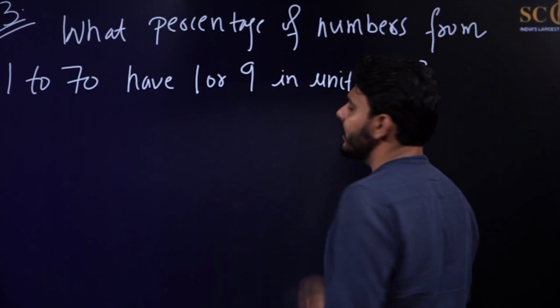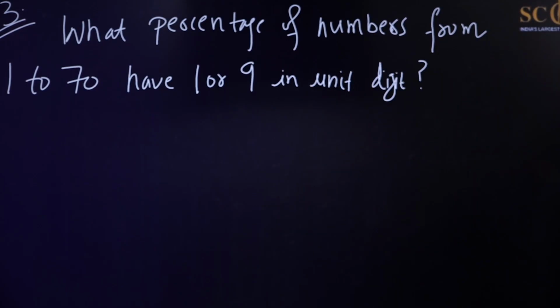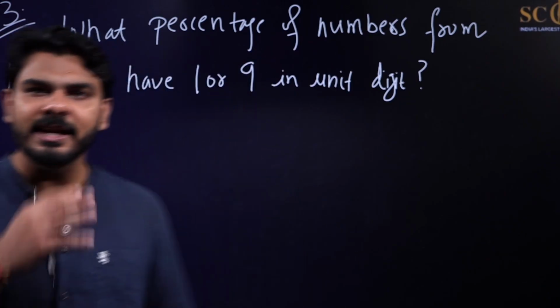Until now we were doing some easy questions. Now we will move on to some difficult questions also, step by step. So what percentage of numbers from 1 to 70 have 1 or 9 in the unit digit? So just solve it and tell me what is your correct answer. I will give you 30 seconds. Okay, my dear friends, let us now see. I think 30 seconds are over now.